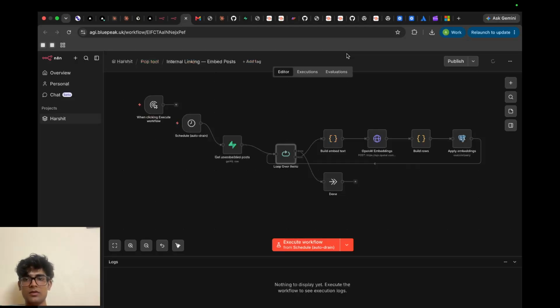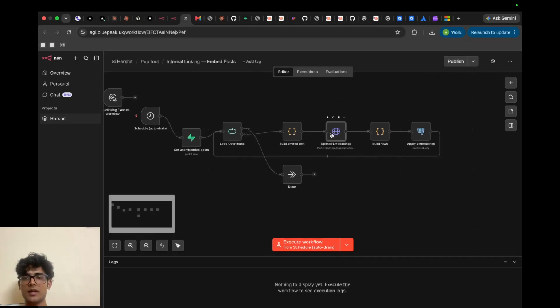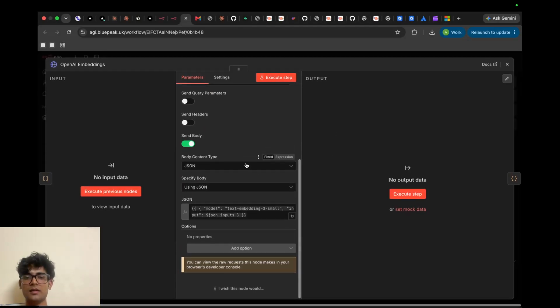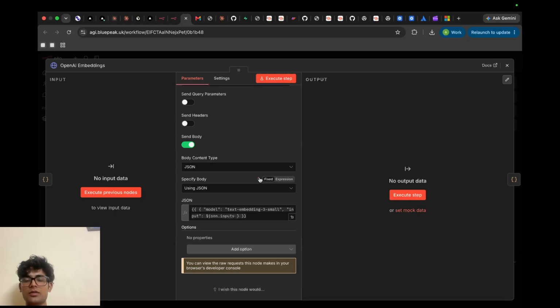Then I have used a loop here. From the 700 items it will fetch and do the embeddings for 20 items at once. I have used OpenAI's small text embedding model, because our data is so large that we have to think about the cost.